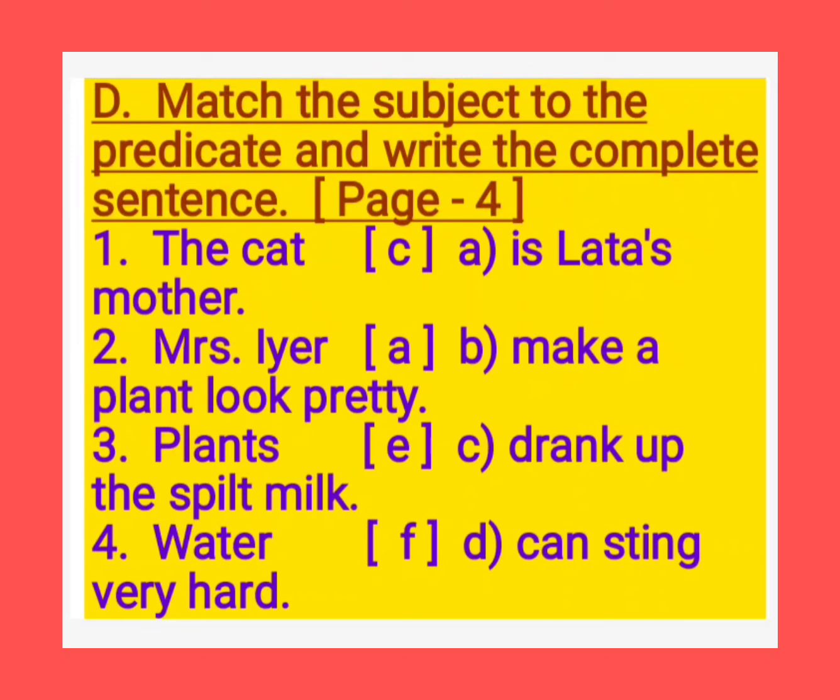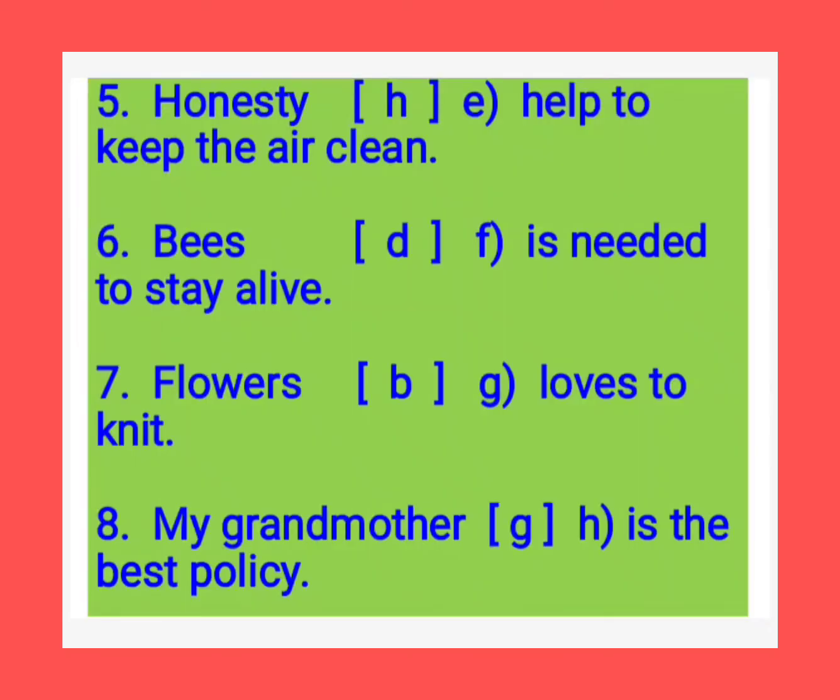So that is the answer A. Mrs. Iyer is Lata's mother. And now third one, see plants. What is the correct answer for plants? That is here, see E. Plants help to keep the air clean.